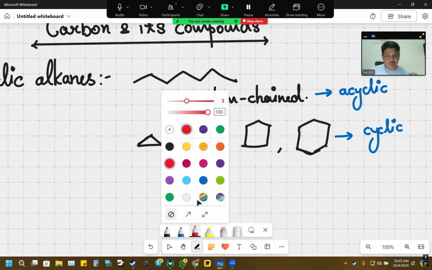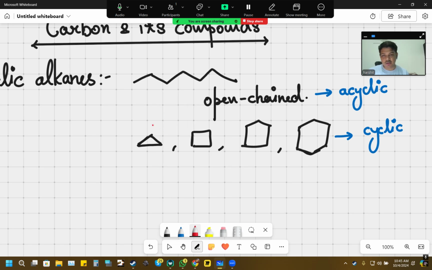A quick recap about how we do their nomenclature is, you start counting from the lowest number. Depending upon the substituent attached or the functional group attached, the carbon atom is prioritized, and you can go either way finding the lowest locant. So if there are 3 carbon atoms, you use the word root as prop, right? And since it's an alkane, there are single bonds, so prop plus ane becomes propane. But since this is a cyclic system, we use a prefix cyclo before them. So cyclo plus propane gives us cyclopropane.